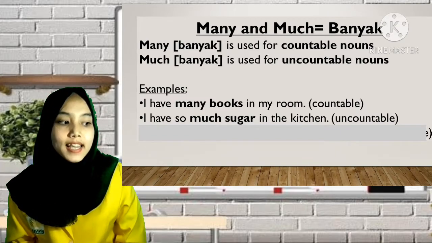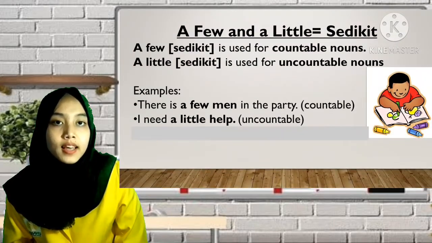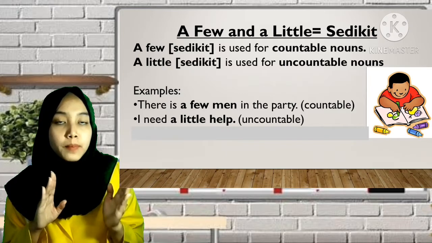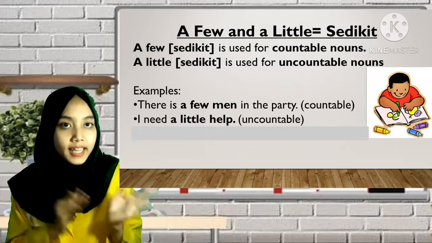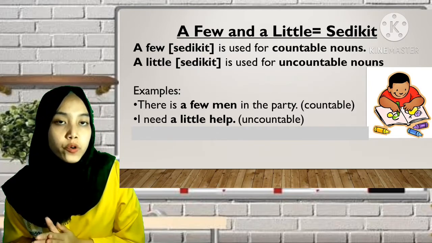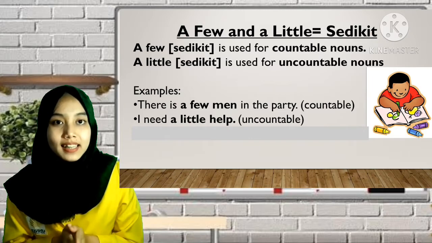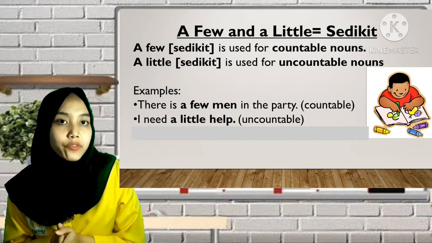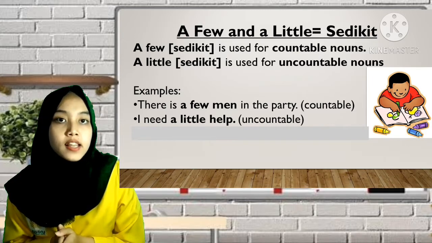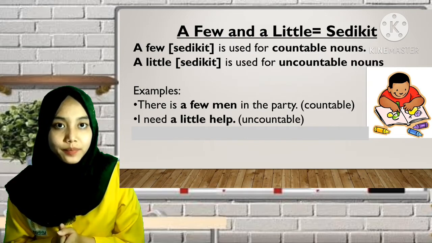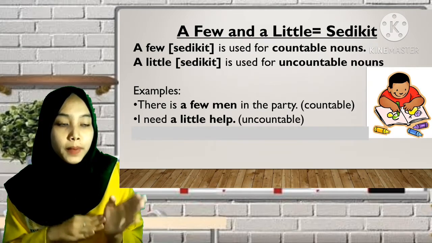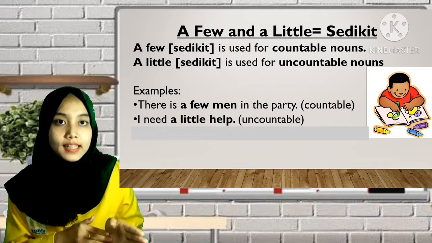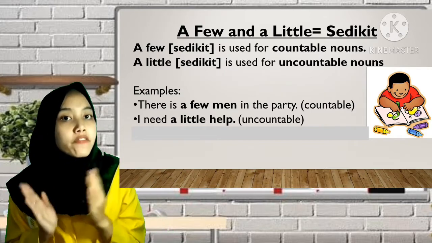The next is a few and a little. A few and a little in bahasa Indonesia mean sedikit, while many and much mean banyak. A few is used for countable nouns, and a little is used for uncountable nouns. I will give you examples. There are a few men in the party. A few men. Is man countable or uncountable? Great. Man is a countable noun, so we use a few.